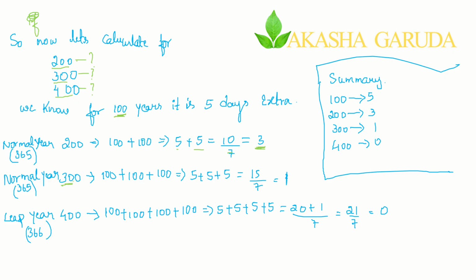Likewise the same for 300 years. 100 plus 100 plus 100, 5 plus 5 plus 5, it gives 15. Again it is more than 7. Divide by 7. You will get here 1 as remainder.